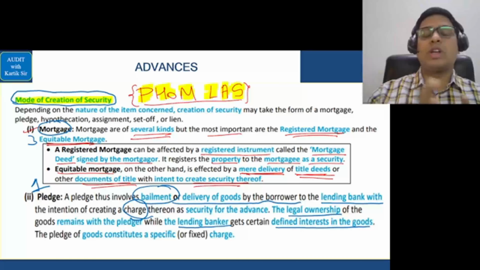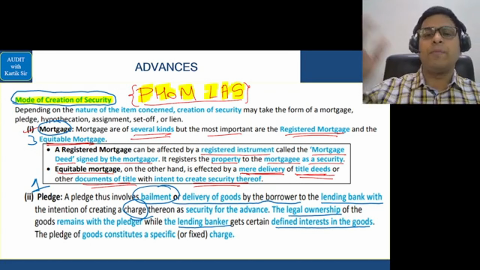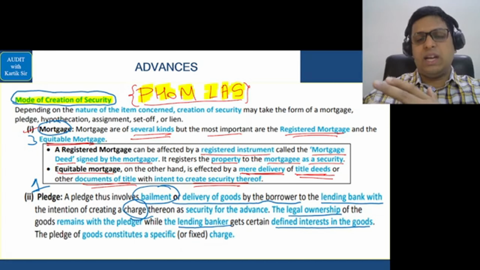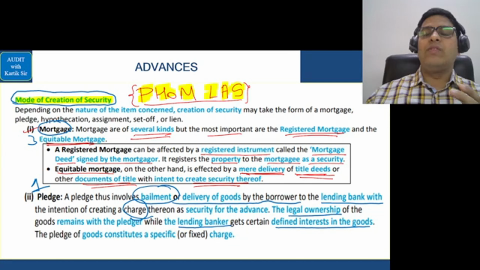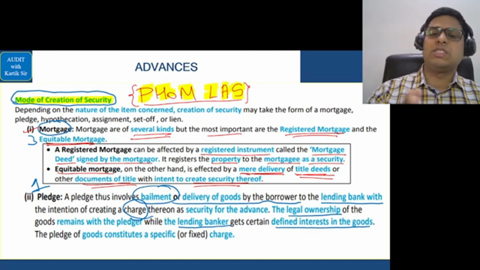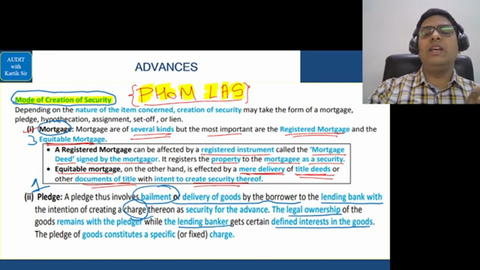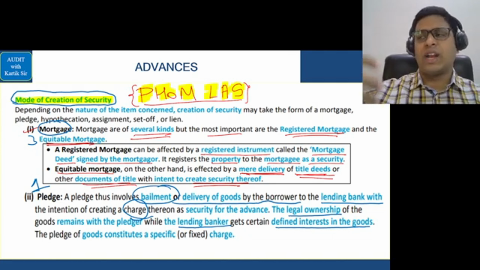Mortgage can be a registered mortgage or an equitable mortgage. When you are giving an immovable property as security to the lender, if you are transferring it in the name of the lender and giving the documents to them, then it is called a registered mortgage, and without the change in name it is called an equitable mortgage. Okay, this is a revision video, so I've done all the explanations of this in the class, and I hope this revision video is helping you. L is in relation to lien, which is basically when you give the right to retain to the lender. So when you give the right to retain to the lender, it is called lien.